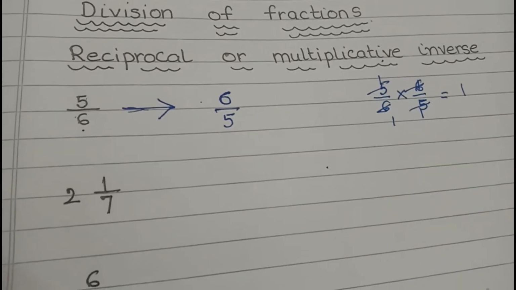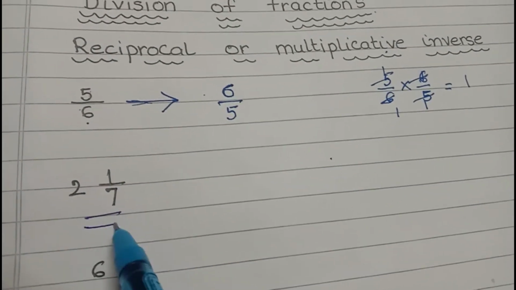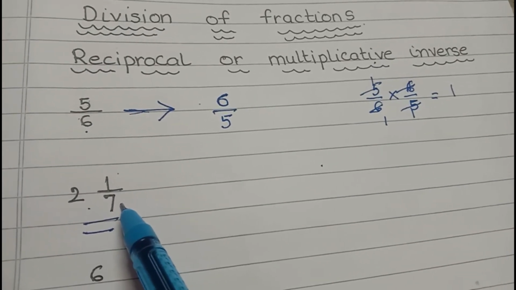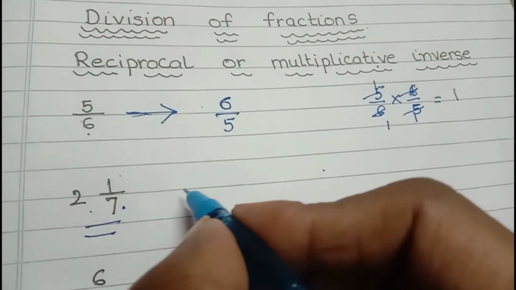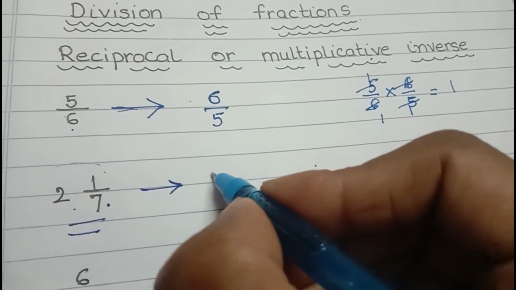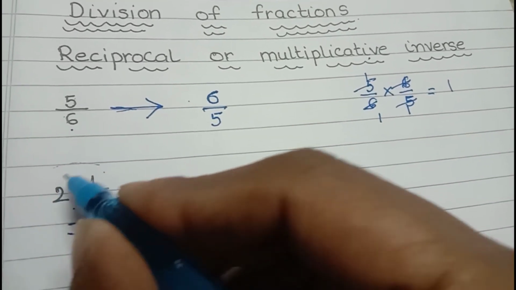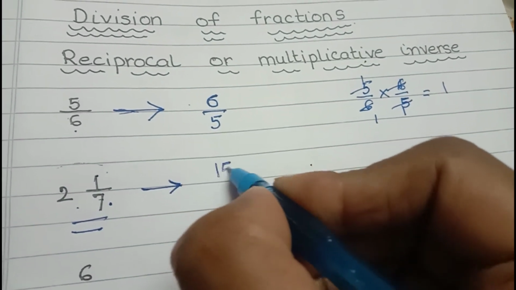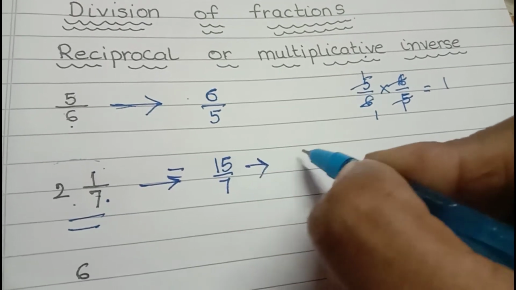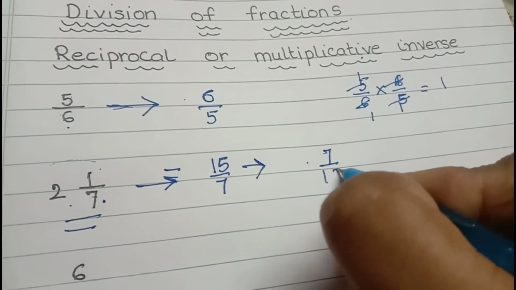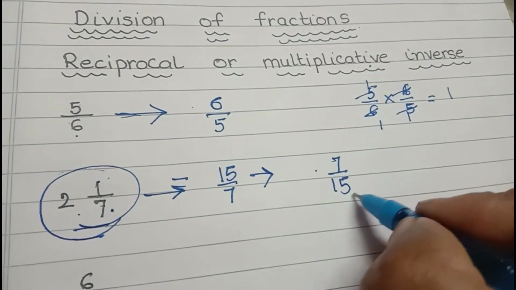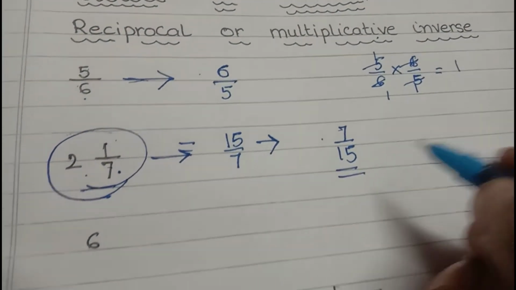ओके, लेकिन इन केस इफ यू हैव मिक्स फ्रैक्शन तो विल यू राइट 2 whole 7/1? No, we will not write like this. You know, we always change this mixed fraction into improper. 7 2s are 14 plus 1, 15/7. And now the reciprocal is 7/15. So the reciprocal of this mixed fraction is 7/15.